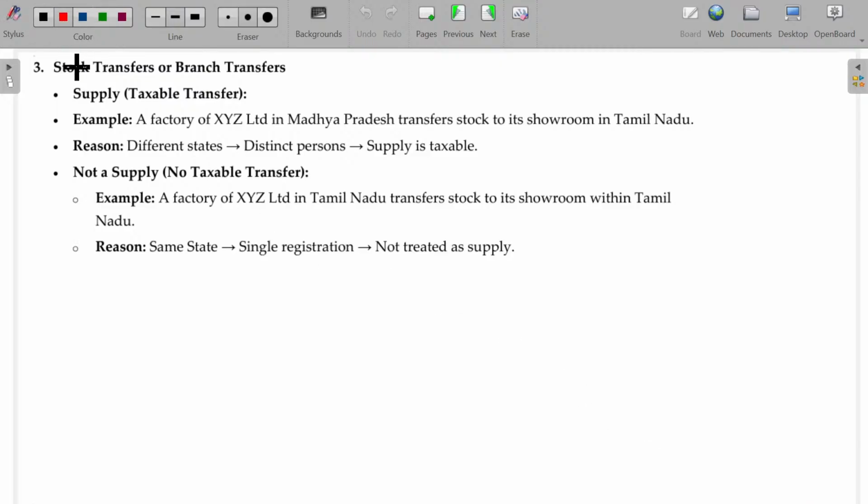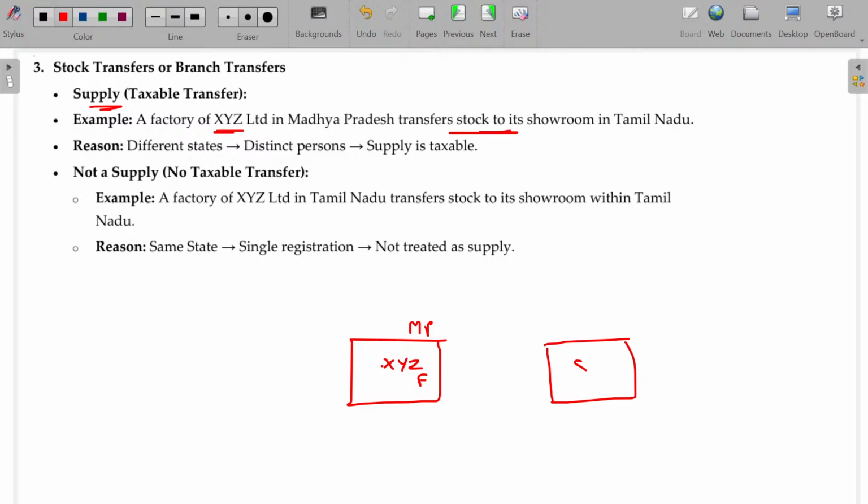Stock transfers or branch transfers are always a supply. The factory of XYZ Limited in Madhya Pradesh transfers stock to its showroom in Tamil Nadu. The showroom is also XYZ, in Tamil Nadu. So this will be called a supply only.